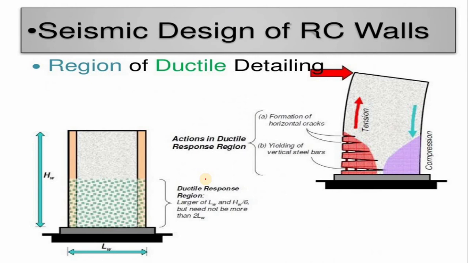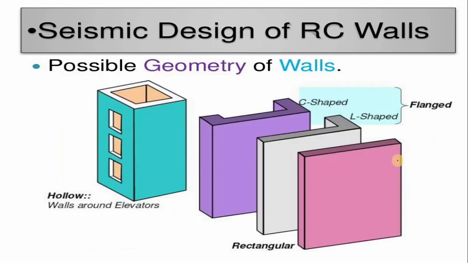Now, seismic design of the RCC wall: the region of ductile detailing is very important. Except in the ductile reinforcing region, we should not provide the RCC shear wall. Both forces should be resisted, whether tension or compression. It should not fail under the combined force of tension and compression. That should be kept in your mind.